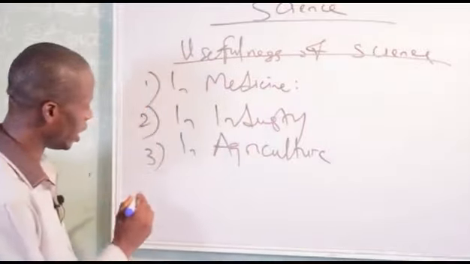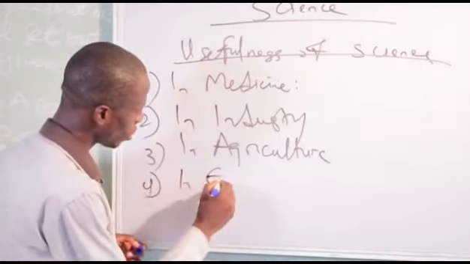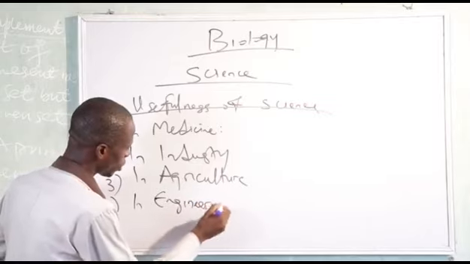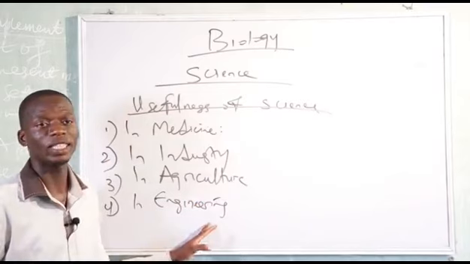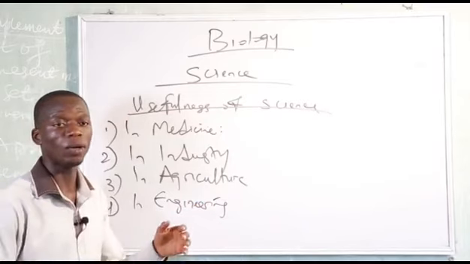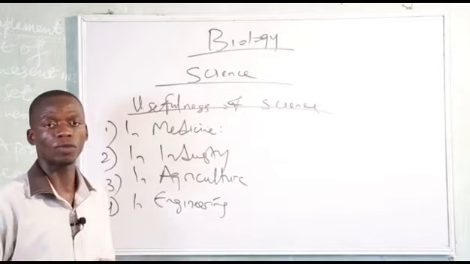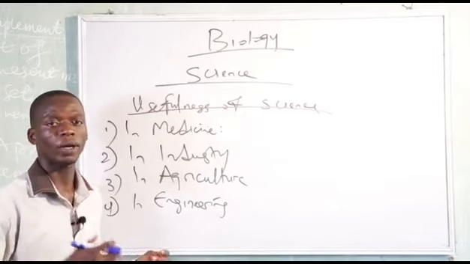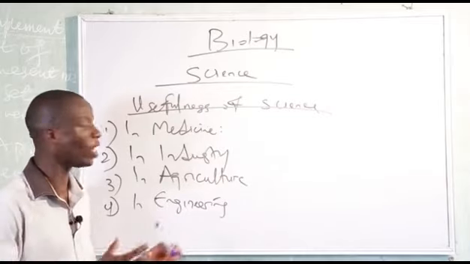Another importance is in engineering. In engineering, science has been useful in making road constructions, construction of ships, boats, skyscrapers, which would have been made impossible without the knowledge of science.